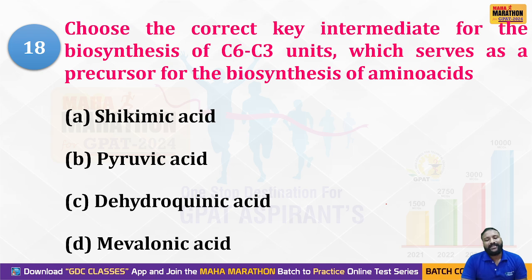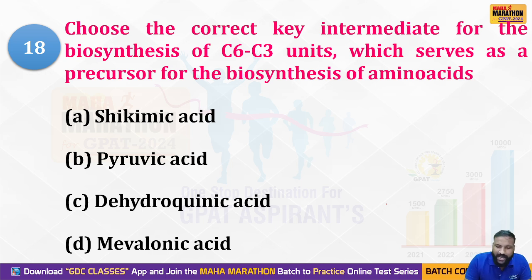Choose the correct key intermediate for the biosynthesis of C6-C3 units, that is phenylpropane units, which serve as a precursor for the biosynthesis of amino acids. Option A is shikimic acid, B pyruvic acid, C dehydroquinic acid, and D mevalonic acid. Which one is the right answer, students? Do post your answers. Don't hesitate to ask doubts. We'll get back to you and give a proper explanation.